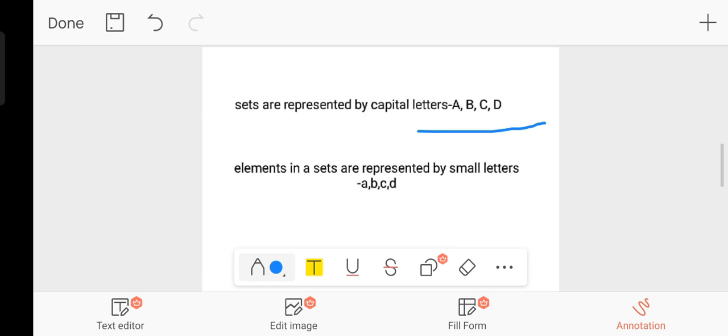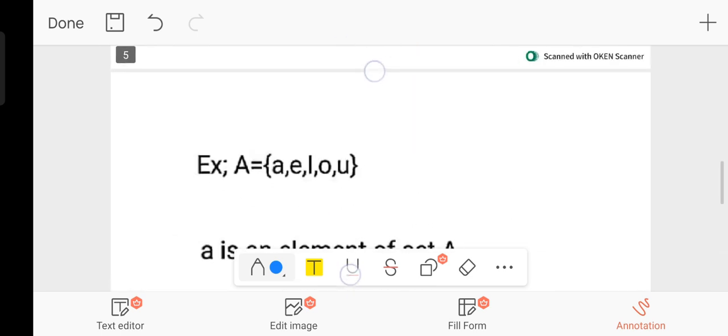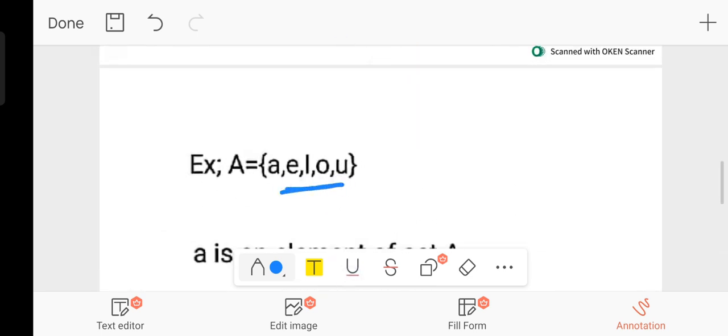Always sets are represented by capital letters and elements inside the sets are represented by small letters. Elements inside the set we also call members or objects.